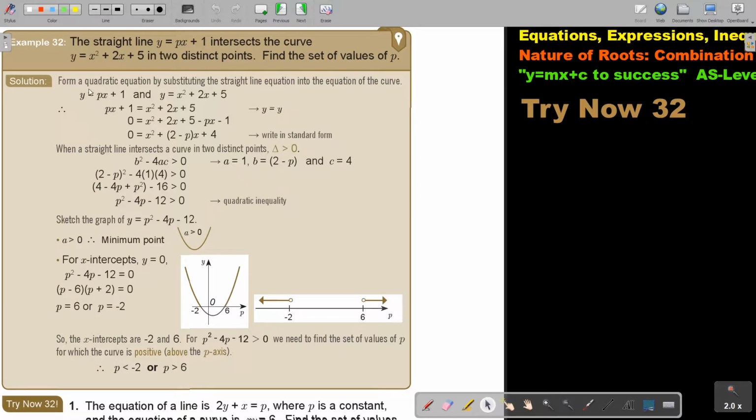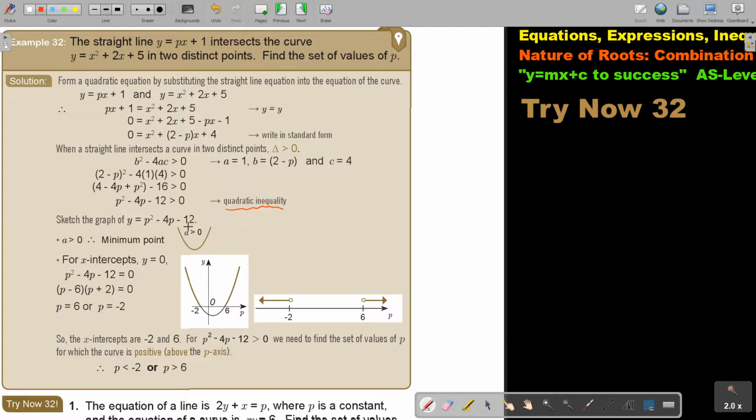Okay, let's start. Form a quadratic equation by substituting the straight line equation into the equation of the curve, just like we did the previous time. Then rearrange it so that we have x squared, x, and the constant in standard form. When a straight line intersects a curve in 2 distinct points, this is very important, then the discriminant will be bigger than 0. Now we substitute, and now we form a quadratic inequality.